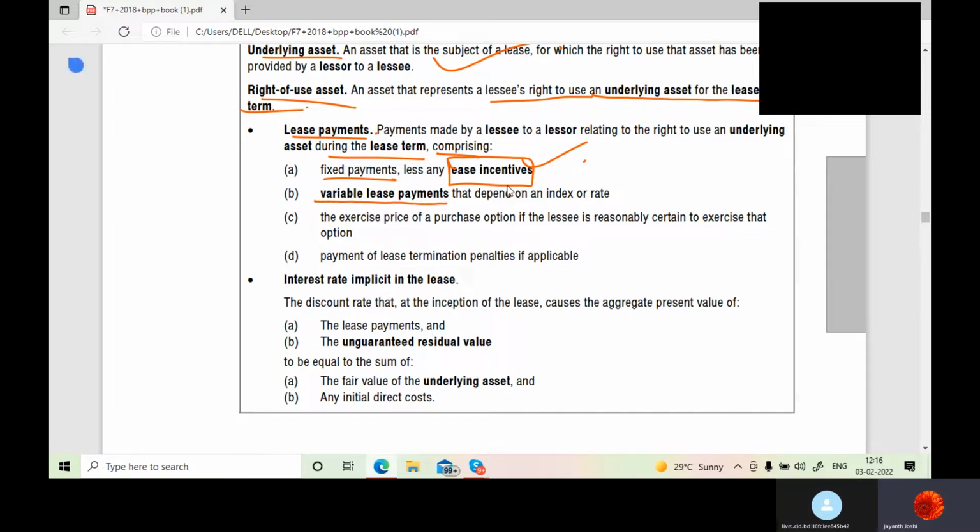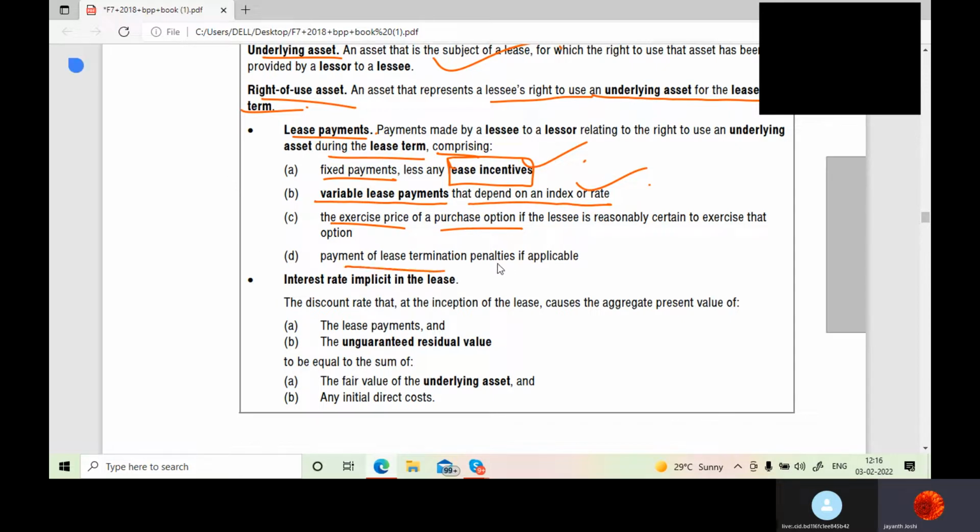Then variable lease payments that depend on the index or rate. What is that rate? We will discuss that. That is called the implicit rate or the incremental borrowing rate. Whatever it is, I will discuss. The exercise price of a purchase option, that is, at the end you will have an option to buy that, and the lessee has to buy that under the finance lease, or long term lease.